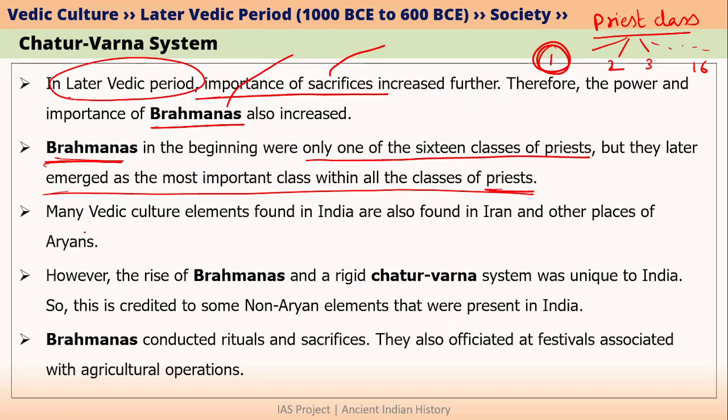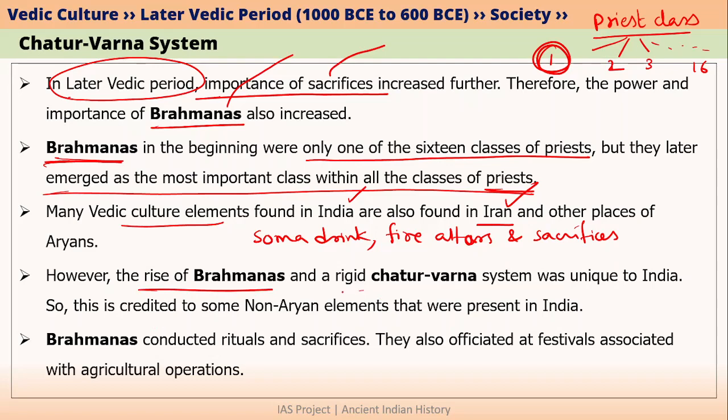So this is one important aspect that is specific to Aryan culture in India. We already know that Aryan culture was there not only in India. For example, it was there in Iran also. We have talked about some of the common elements in Aryan culture in India and Iran, like consumption of soma drink, fire altars and fire sacrifices. So many such kind of common cultural elements were there in the Aryans present in Iran and also Aryans present in India. However, the rise of Brahmanas as well as the rigid Chatur Varna system is unique to India.